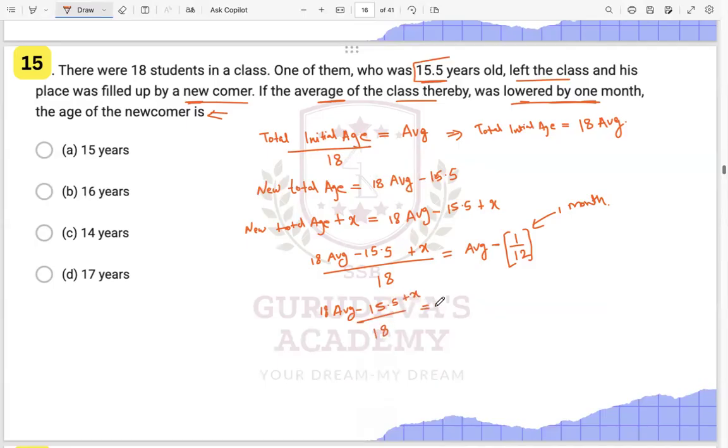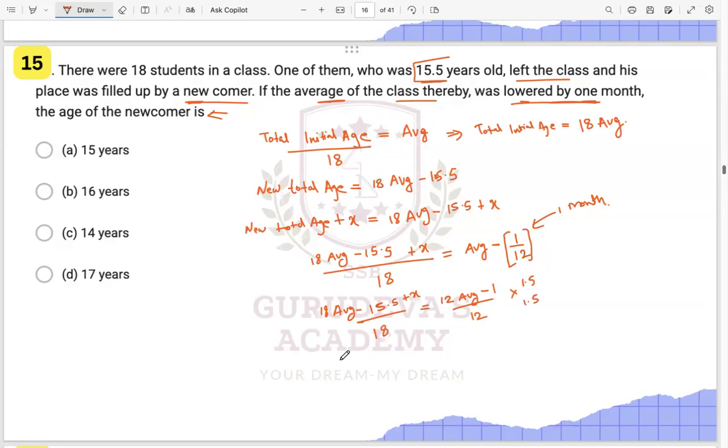is equal to 12 average minus 1 upon 12. Now we have to make something common here. Here we have 18 average, here we have 12 average. So if you multiply this by 1.5, and 1.5 down also, you will get 18 over here.